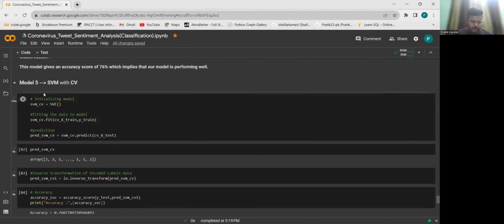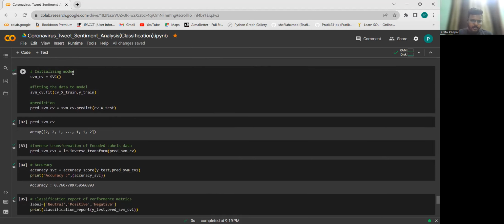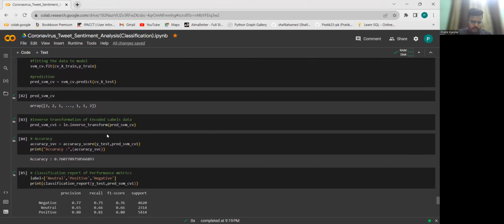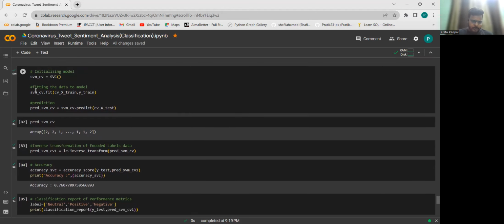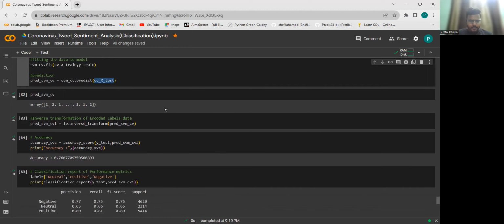And now coming to model 5, SVM with CV. This is the support vector machine, so the support vector classifier over here. We are going to fit the data, the X train and Y train, and predict using the X test column, CV X test. And here we end up getting something like this.